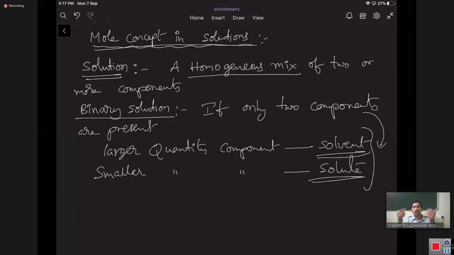Sand is not mixed with water. Whatever is completely, thoroughly, uniformly mixed is called a homogeneous mixture. Homogeneous mixtures are known as solutions.